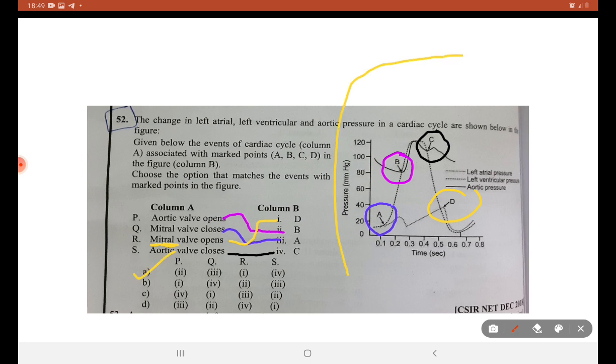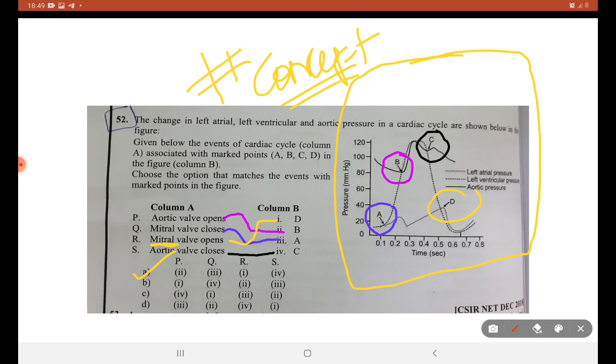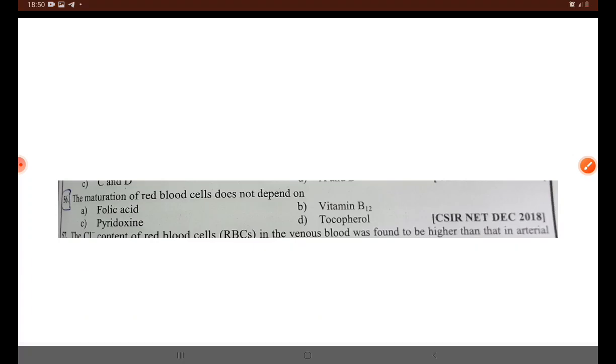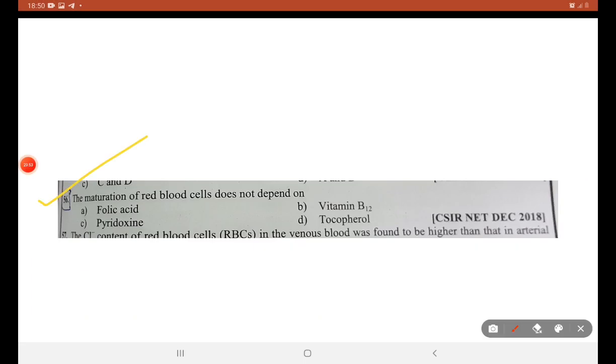This question you can answer only if you know this concept. This is the concept of the cardiac cycle. A is the point where the atrioventricular valve closes. B is the point where the aortic valve actually opens. C is the point where the aortic valve closes, and D is the point where the atrioventricular valve opens, for the next cycle to be done. Only then blood enters into the ventricle. Hope that's clear.